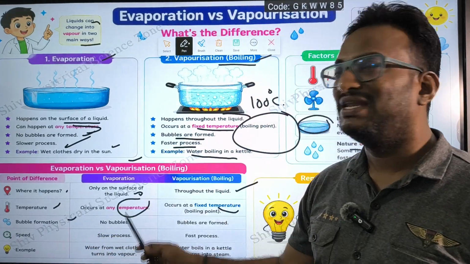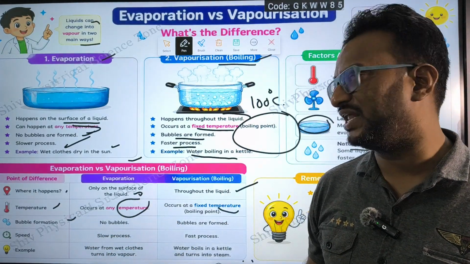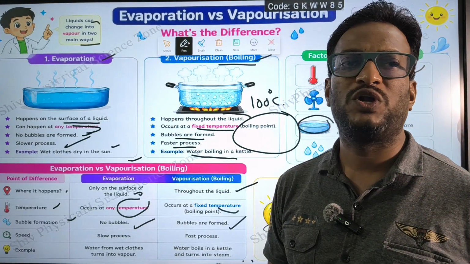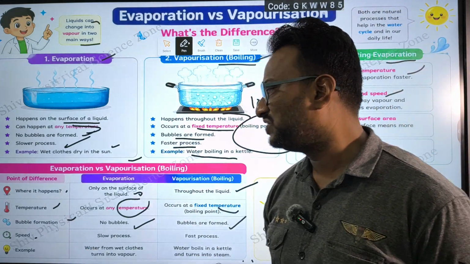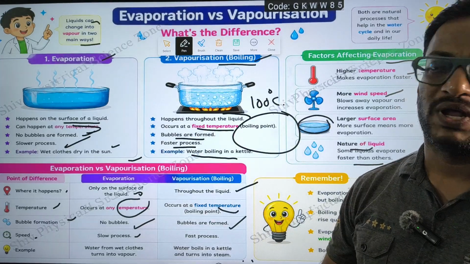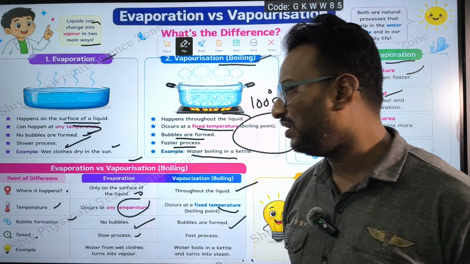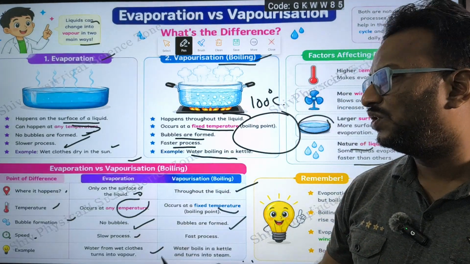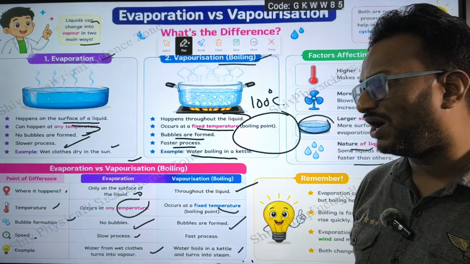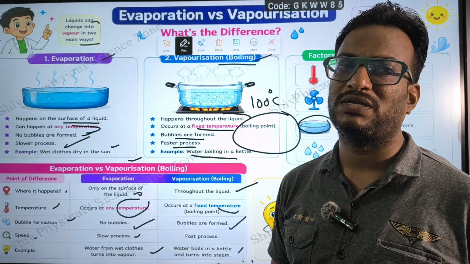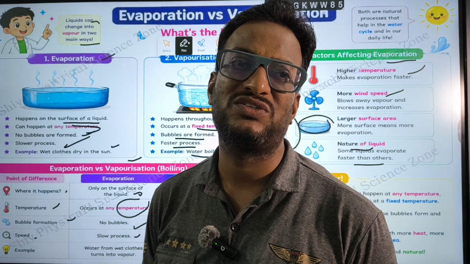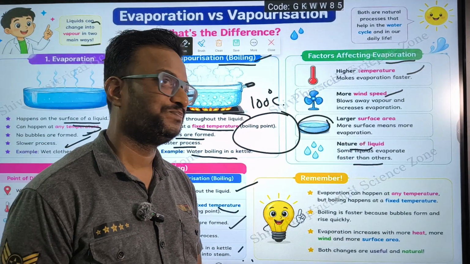Bubble formation: in case of evaporation, no bubble formation takes place, and in case of vaporization, bubbles are going to be formed. Speed: generally evaporation is a slow process and vaporization is a quick or fast process. Example: water from wet clothes turning into vapor is an example for evaporation, and boiling of water in a kettle or in a bowl turning into steam is an example for vaporization.